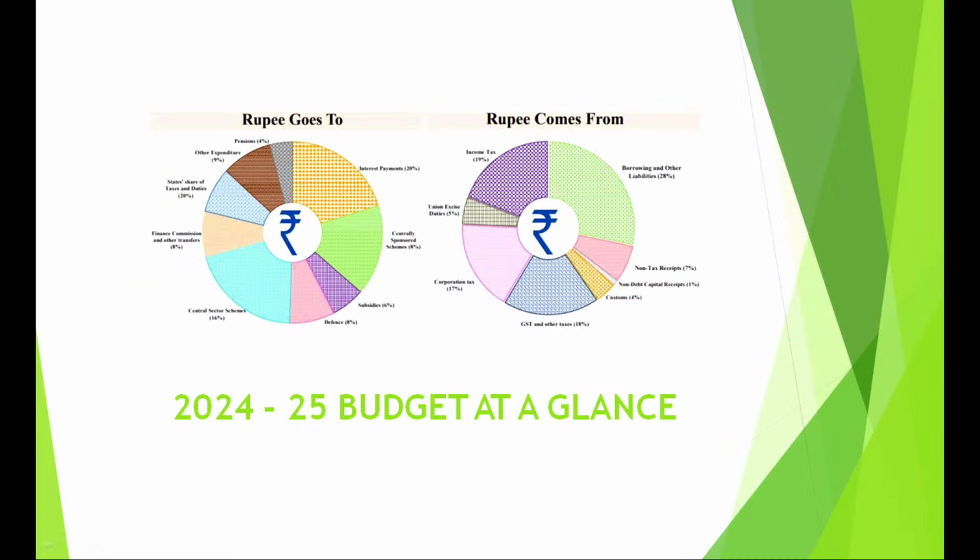Now budget at a glance, that means if you see a budget at a glance, you will see where the rupee goes to and where the rupee comes from. Basically, you have to understand that these two pie diagrams denote that there is something called government receipts and something called government expenditure. Broadly, a rupee is coming from taxes and non-taxes and borrowings. And where does the rupee go to? The rupee goes to basically financing your defense, financing your subsidies, financing your state expenditure.